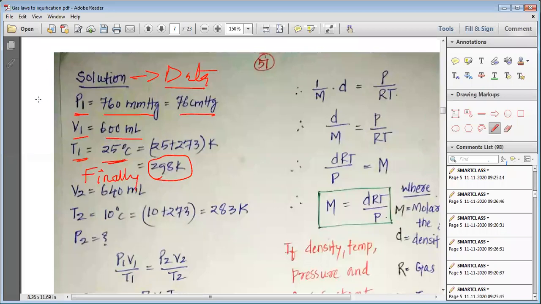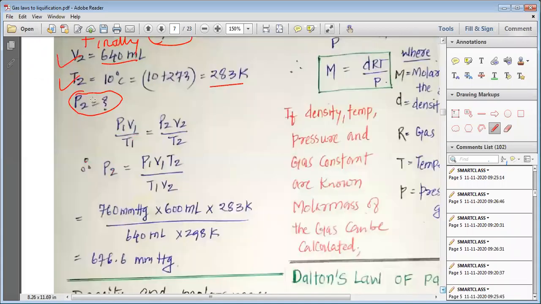These are the initial conditions. So initially we have P1, V1, T1. Finally we have P2, V2, T2. But P2 is not given, so we need to find it out. The final volume is 640 ml, and the final temperature is 10 degrees centigrade, that is 283 Kelvin.